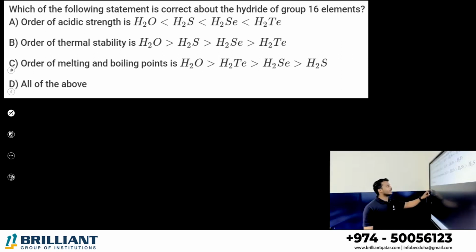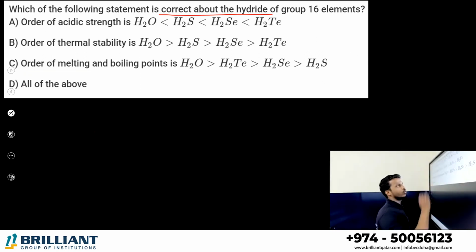Which of the following statements is correct about the hydrides of group 16? Order of acidic strength. We studied from H2O to H2Te, bond becomes weaker, easy to donate H plus ion, acidity increases. Correct. Order of thermal stability. H2O bond is a very stronger bond. Thermal stability greater. Correct one. Order of melting and boiling point. H2O having greater one. And oxygen, sulfur, selenium, tellurium, this order is correct.